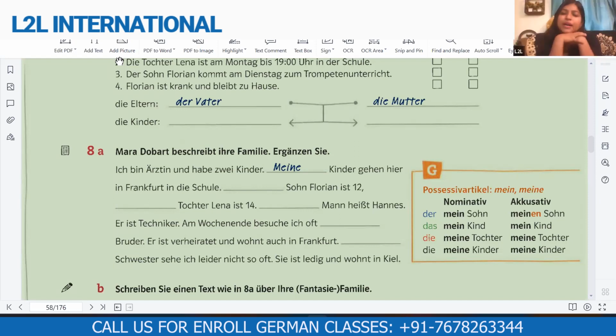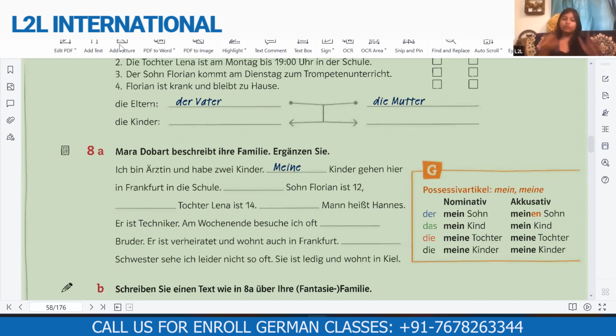But why did you make Mann accusative? If Mann is accusative here, then what is the nominative subject? I cannot see any nominative subject here. Hans is the name, heißen is the verb. So what is the nominative subject here? Why did you make Mann accusative? By mistake. Yeah, so mein Mann, not meinen Mann, right?